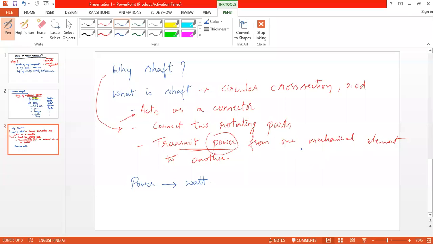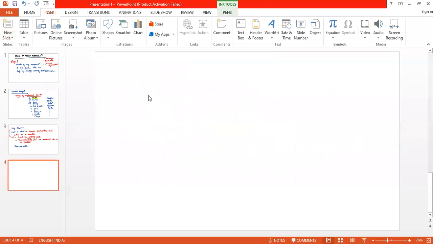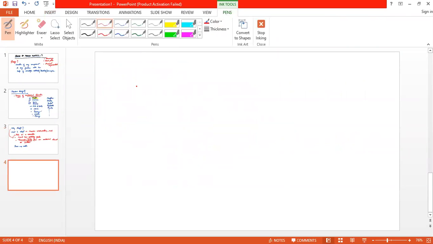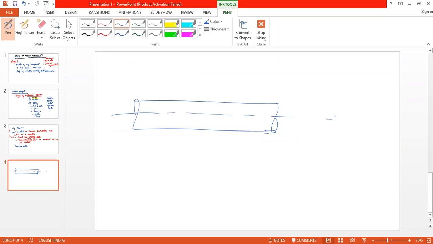Okay. So if you consider a shaft which is used to connect two rotating parts, so that it will transmit the power from one end to another end, right?